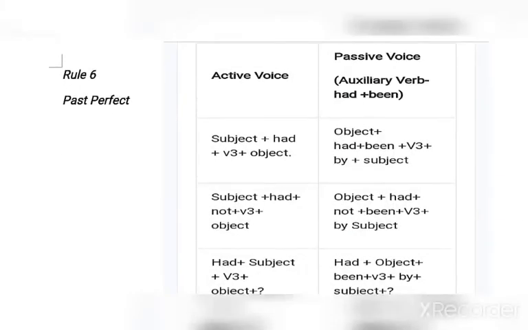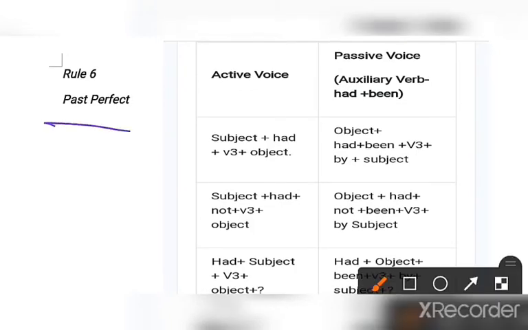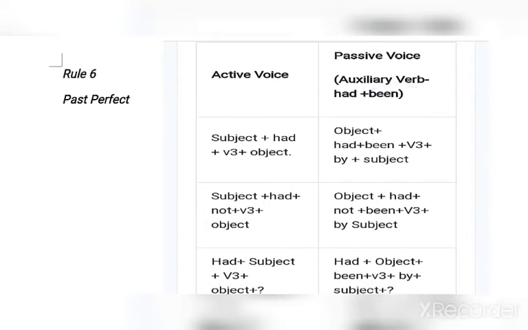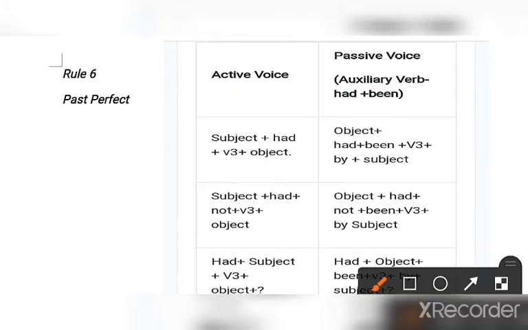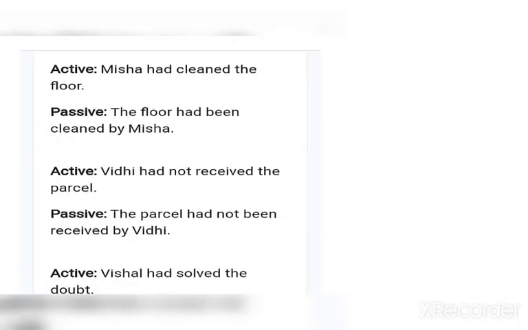Now rule 6 is talking about past perfect. Here also, we know that in past perfect we only use had plus third form in active voice. What about in passive? Only been is to be added. If it is affirmative, we use only been. If it is negative, we use not. And then if it is interrogative, had will be first, then the object, and then been. Clear, no? See the example.